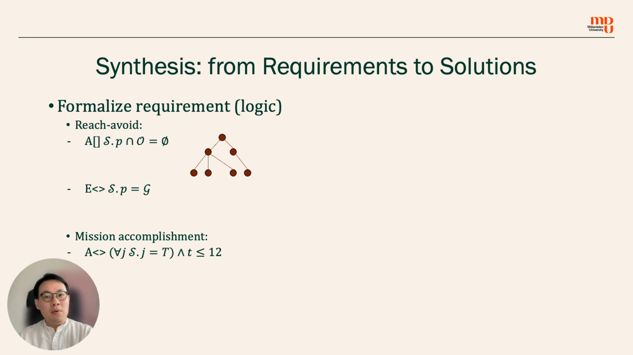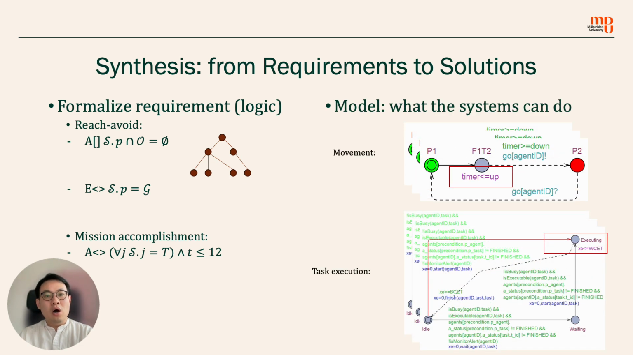Now we have the formal properties and the models. All we need to do is to explore the state space of the model and find out the traces that satisfy our requirement. However, we have another obstacle to overcome because now we have continuous variables in this model.